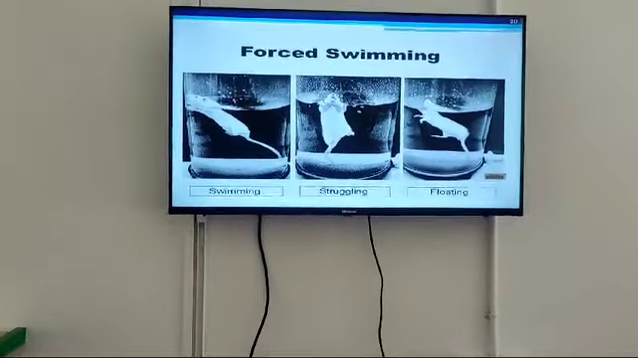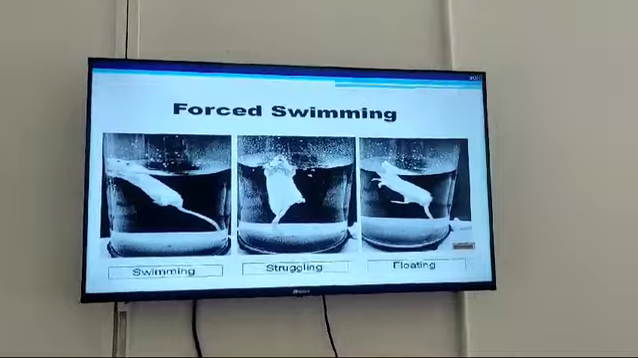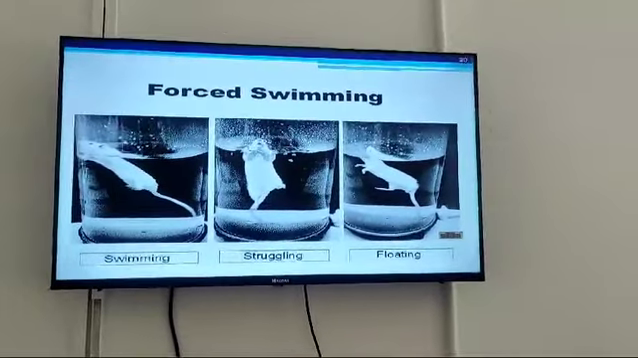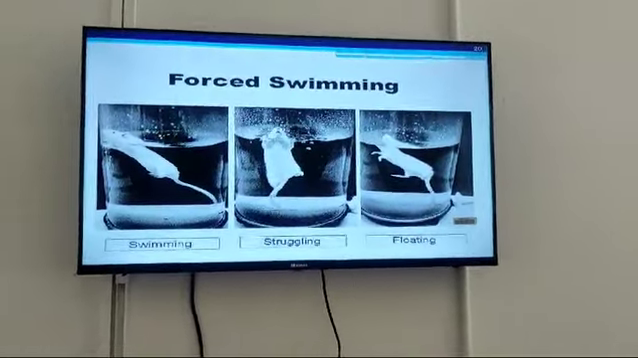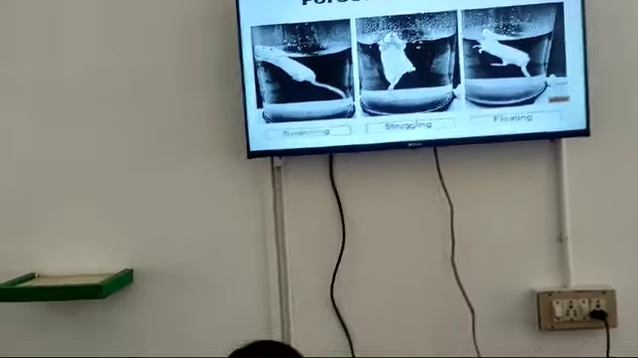In the forced swimming test the rat will be swimming, struggling, or floating in the Plexiglas cylinder. Coming to the evaluation, the duration of immobility is measured in control and treated animals with various doses of the test and standard drug. Antidepressant drugs, like stimulants such as amphetamine, reduce the duration of immobility. That means if the drug reduces immobility, we can confirm that our drug could act as an antidepressant. That's all. Thank you.